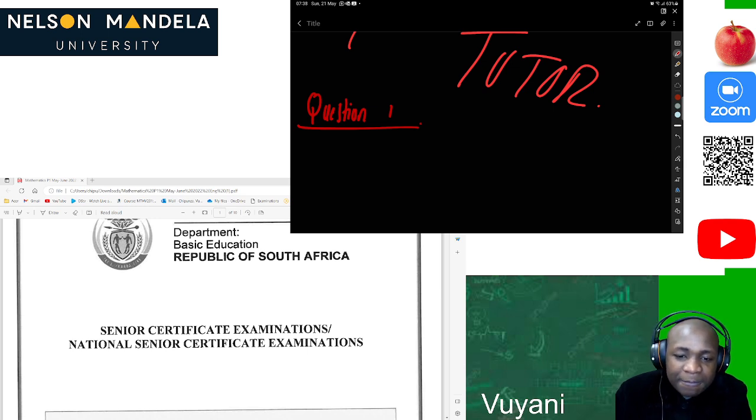I'm super excited that you can go over this memo and try to finish it within an hour. Okay, let's go. Question number one. This was written last year during the subtest. I believe it's quite good practice for you guys. This is the question paper, as I was saying, which was written last year in 2022 in June.